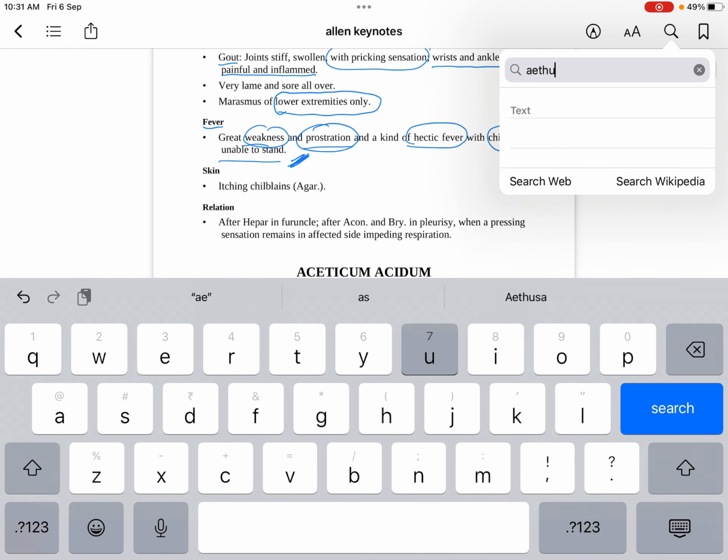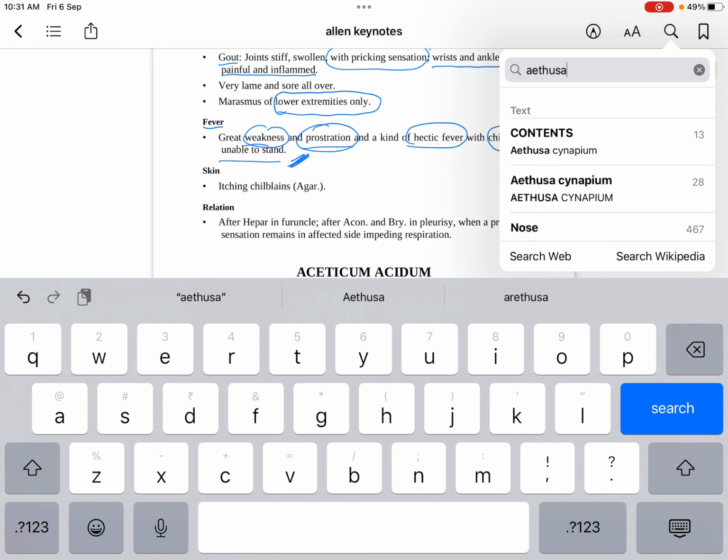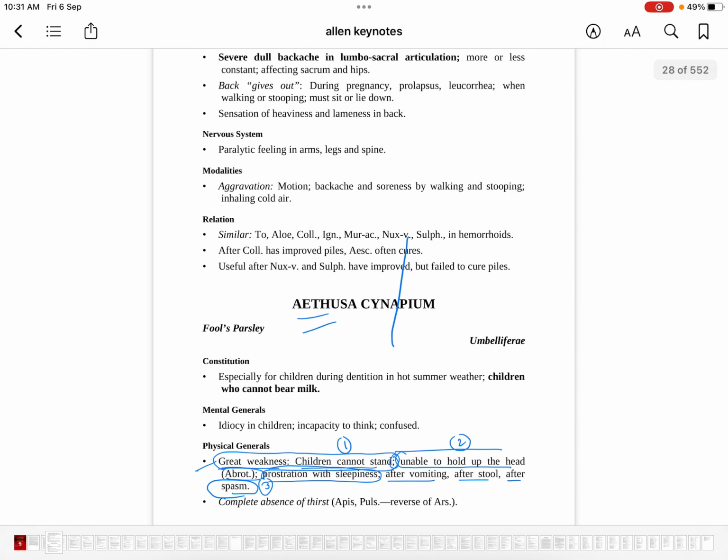Just go back to Ethusa, just see the weakness, because if you compare, then only you'll understand. So there's great weakness. Children cannot stand. Okay, even in abrotanum children are not standing during fever. Unable to hold up the head. Even abrotanum in marasmus is not able to hold up the head.